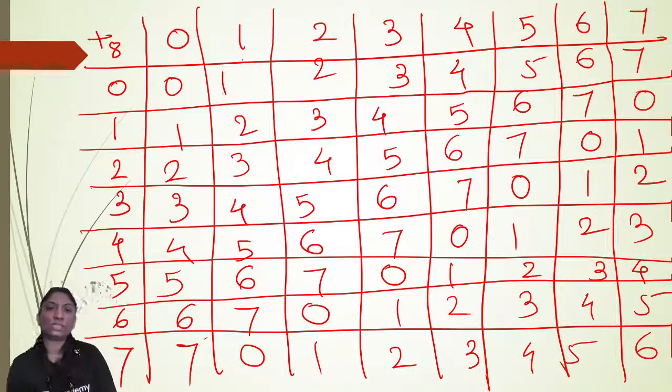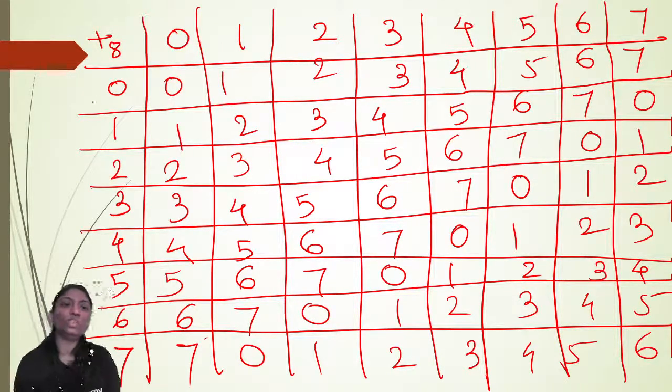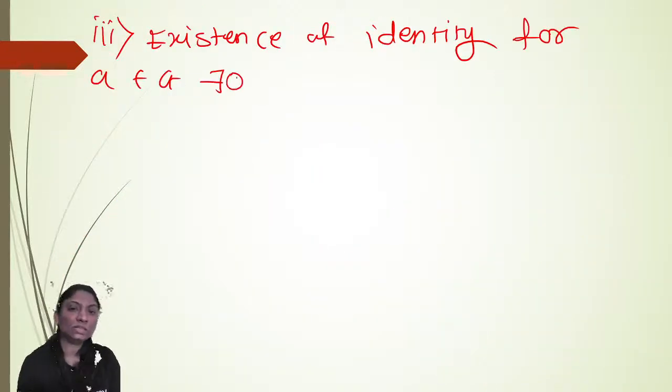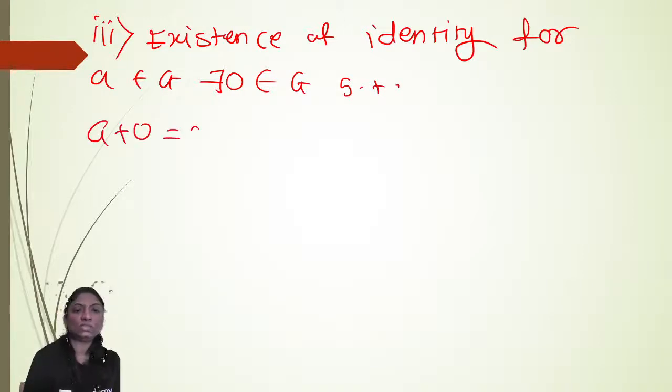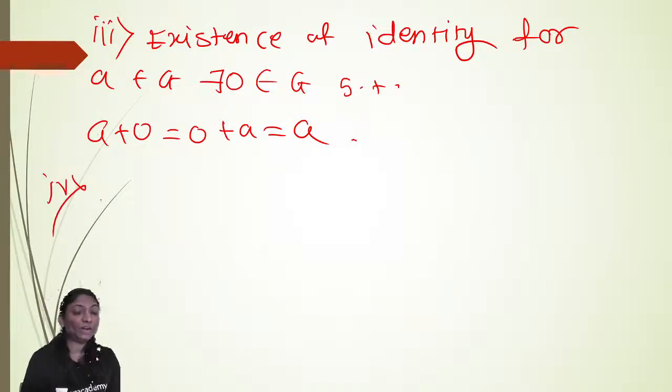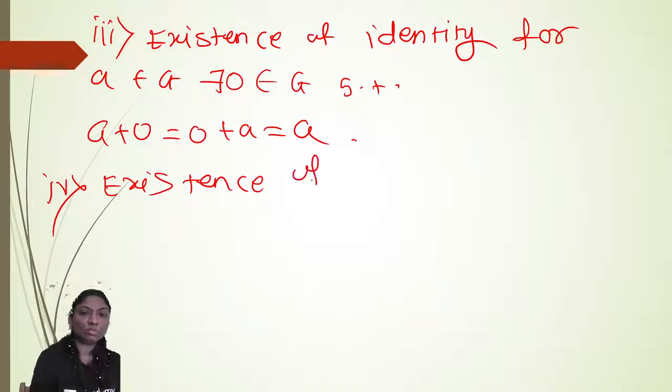Which element gives you exactly the same row? 0. So 0 acts as an identity element. There exists 0 in G such that A plus 0 is the same as 0 plus A, which is equal to A. Now the fourth one, we have to find the inverse of every element. So, existence of inverse.